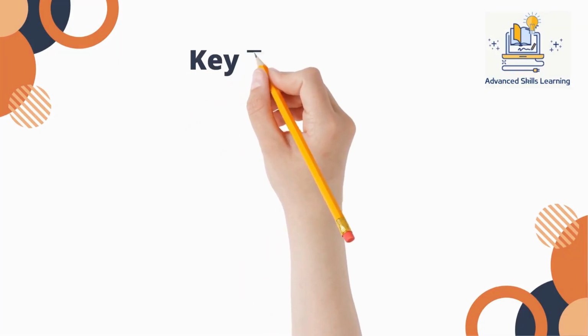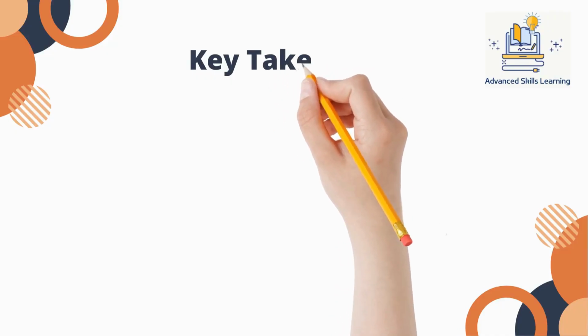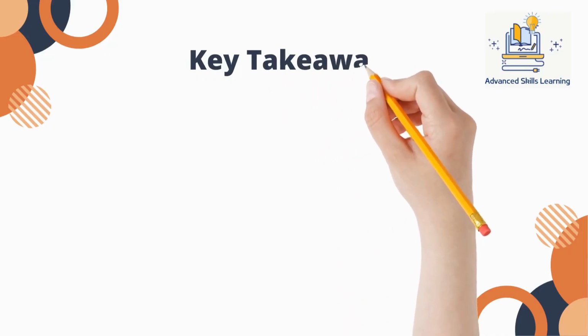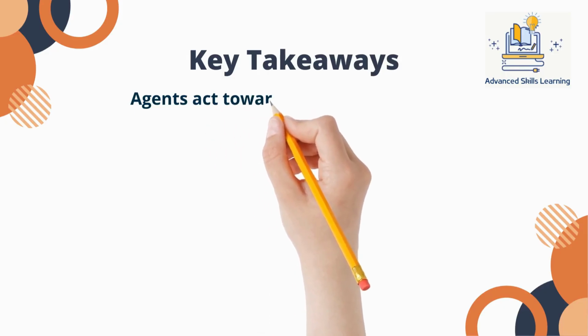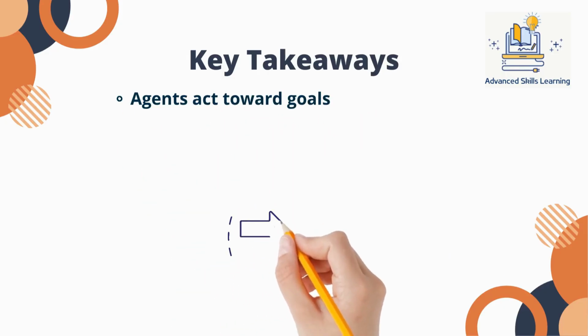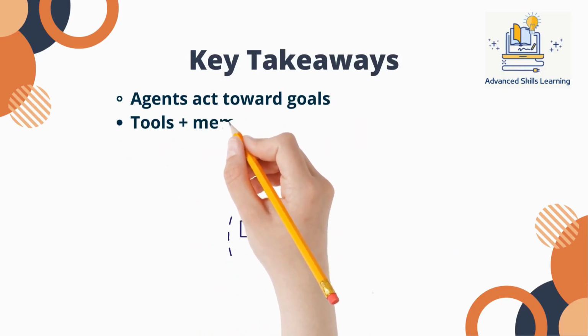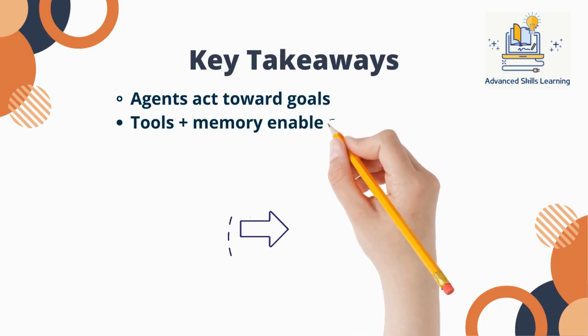Let's wrap up with the key takeaways. AI agents are not smarter chatbots. They are systems that combine reasoning, memory, and tools to pursue goals autonomously. Used correctly, they unlock powerful workflows. Used blindly, they create fragile and expensive systems.